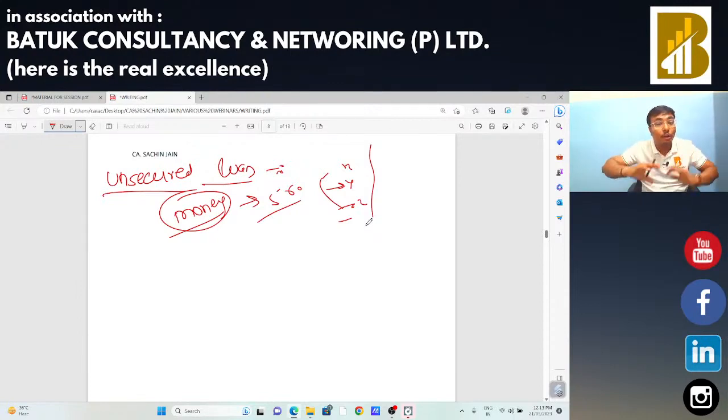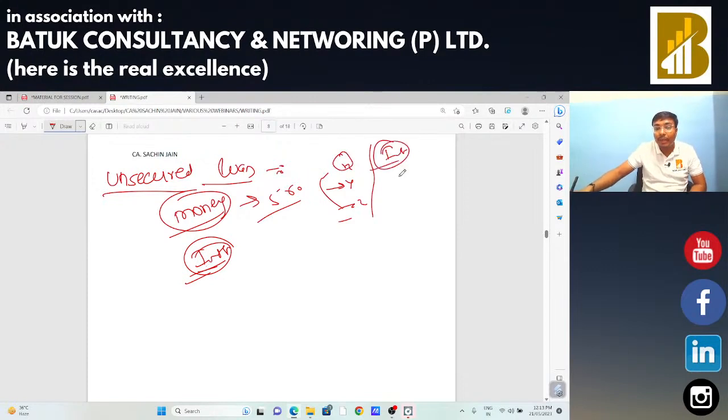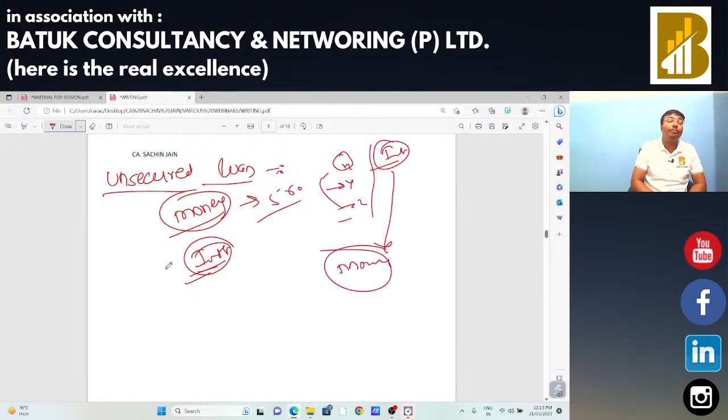As I had taken the loan from the various entities, I need to pay the interest. And if I am going to pay the interest, the counterparty is going to receive the interest. And this interest is on account of money. And we can say that money is not considered as supply. Hence, this interest is completely on account of that money. So there is no GST, no supply of that particular interest, which is related to financial interest.